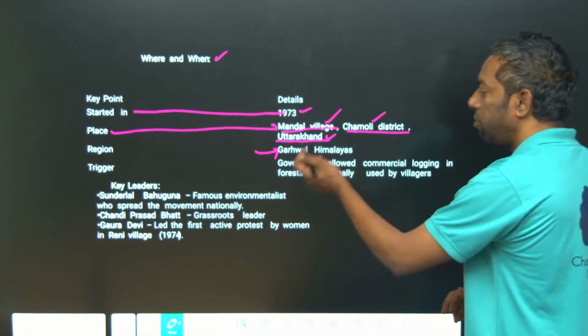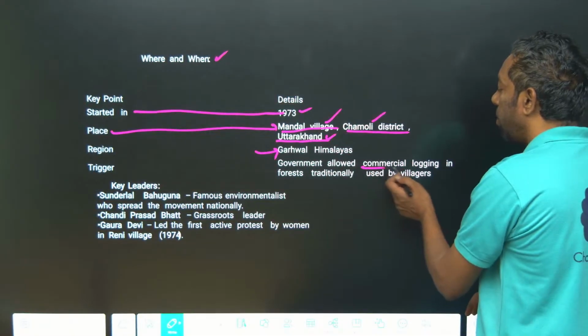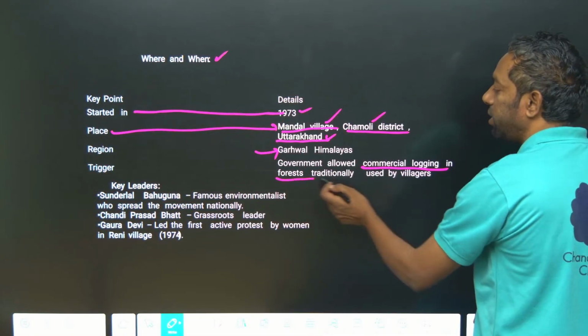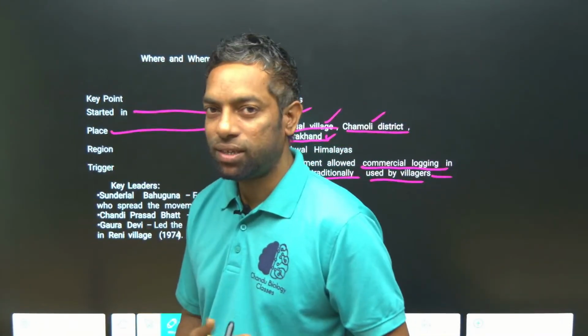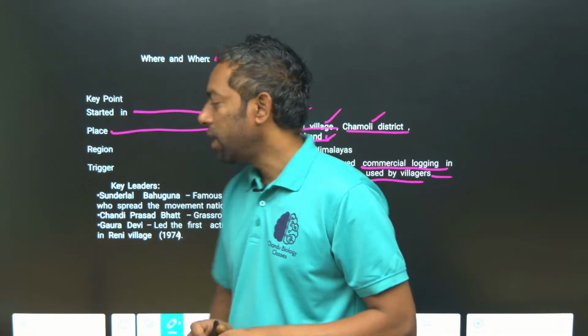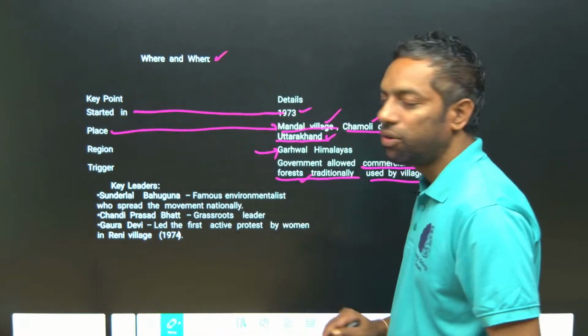Why was there a movement? The government allowed commercial logging in forests traditionally used by villagers. The government wanted to use them for commercial purposes and construct such activities. In that way the movement took place.